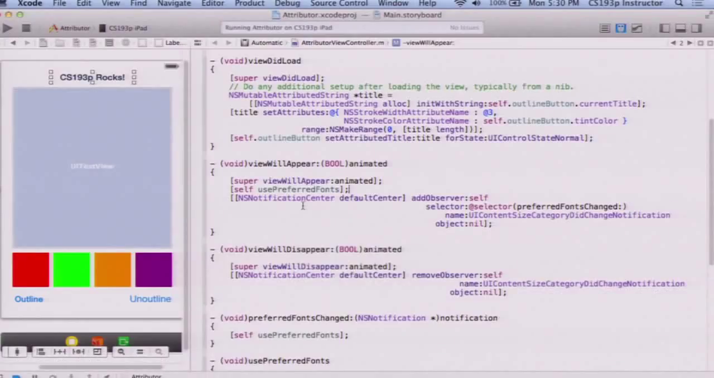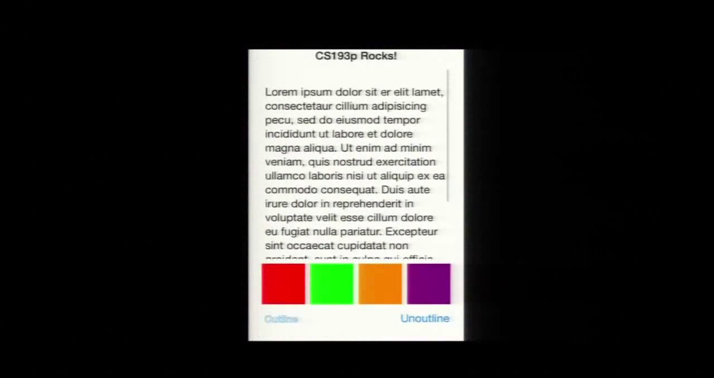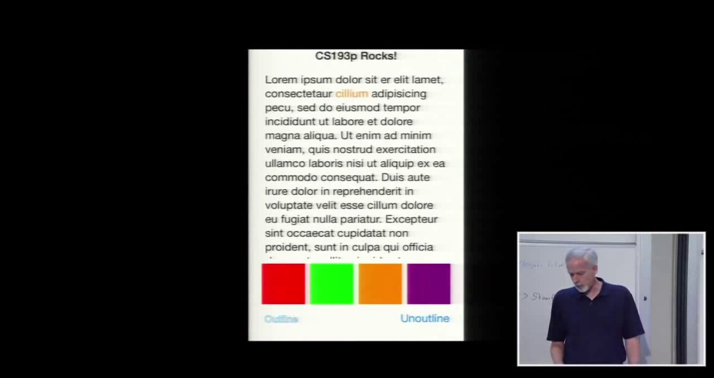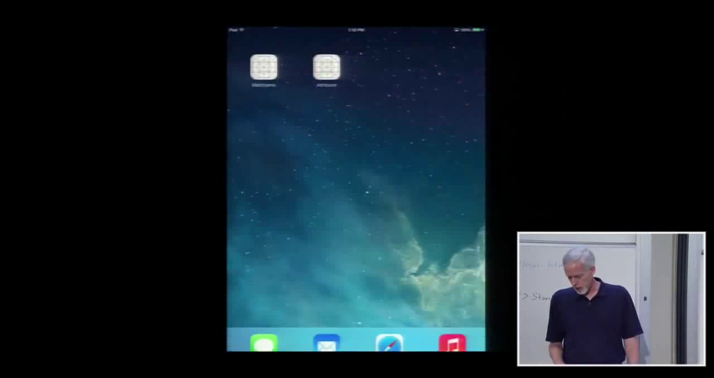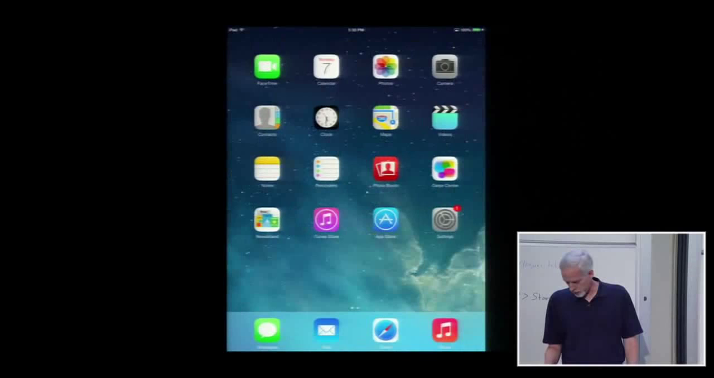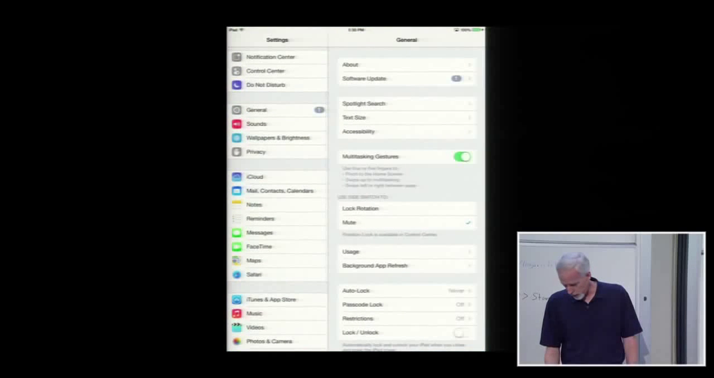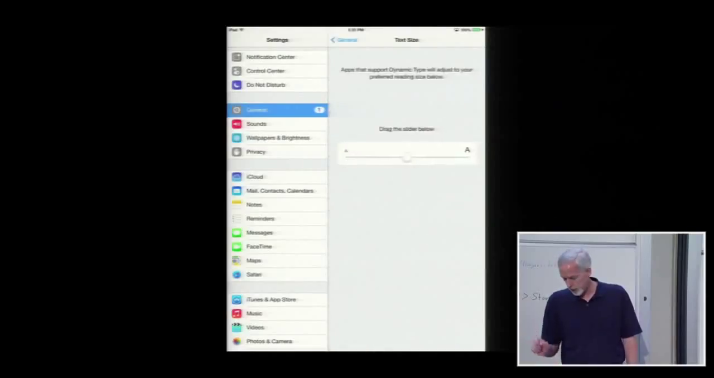Now I'm running this on the simulator, but on your simulator you can also go to the settings. So here's my text, right? So let's even go ahead and put some orange text in there. Okay, now I'm going to hit the home button, and I'm going to go to settings. I'm going to go down to general, I believe it is. Yeah, text size. You see text size right there? You can see there's a slider. So let's make our text really big.